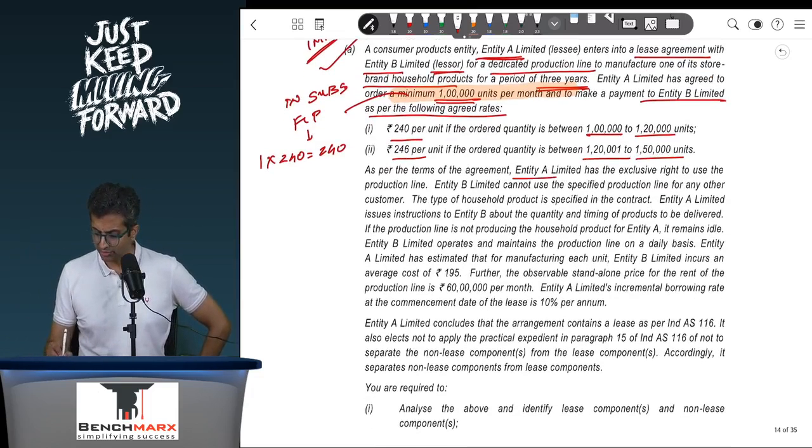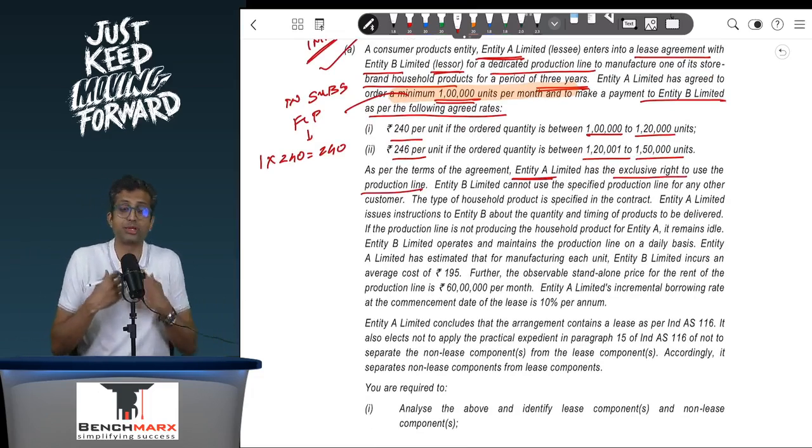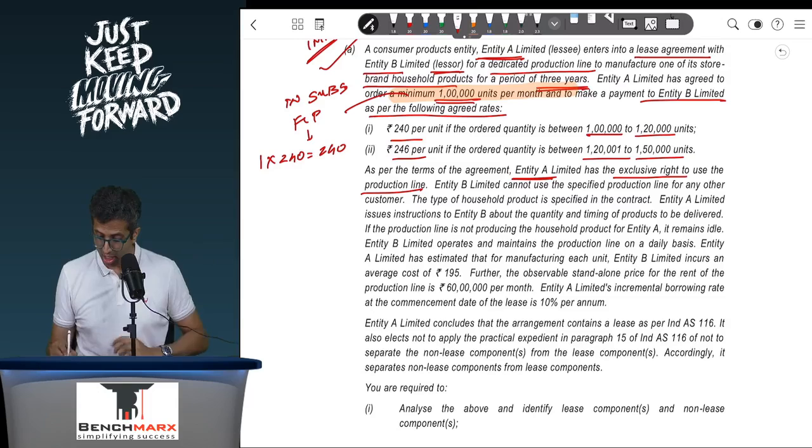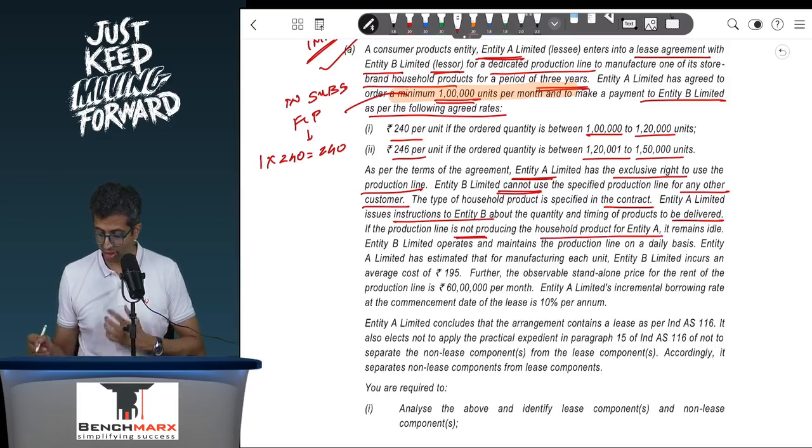Now, as per the terms of the agreement, entity A has the exclusive right to use the production line. So that gives you substantially all the benefits coming from the line. Entity B cannot use the production line for any other customer. The type of household product is specified in the contract, and entity A issues instructions to B about the quantity and timing of products to be delivered. If the production line is not producing the household products for entity A, it remains idle.